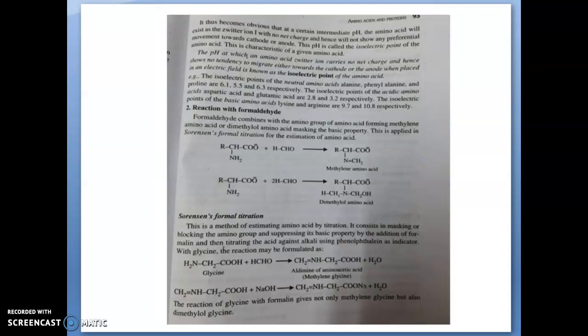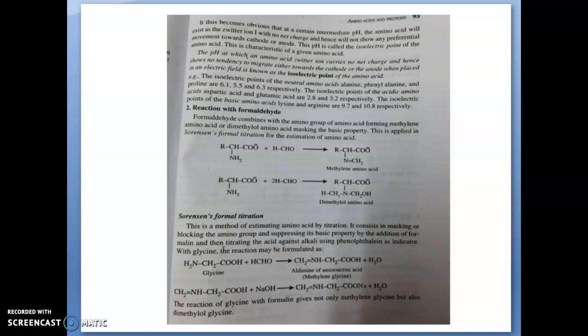So obviously, it depends upon the pH. In a certain intermediate pH, the amino acid will exist as a zwitterion as such, with no net charge, hence will not show any preferential movement towards the cathode or anode. This pH is called the isoelectric point of the amino acid. This is a characteristic of an amino acid.